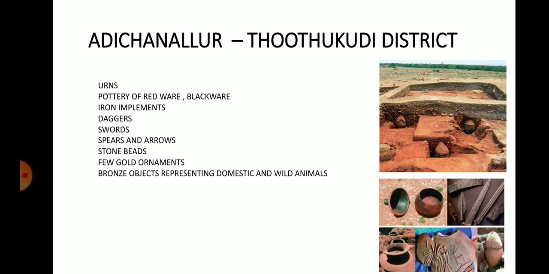The first place is Adichanallur. It is located in Thoothukudi district, which is in the extreme south of Tamil Nadu. What are the materials found under the earth? They were urns. What is meant by urns? Urns are large potteries in which dead bodies were placed and buried under the ground.